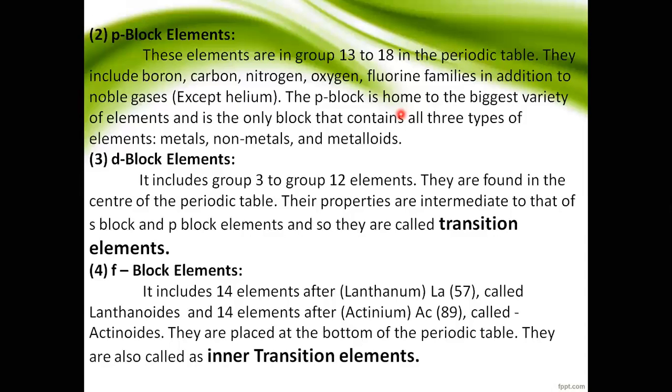The next one is F block elements. The F block includes 14 elements, that is lanthanides and actinides.